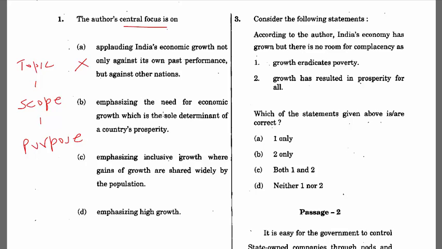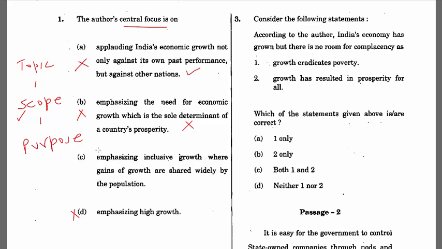Emphasizing the need for economic growth, which is the sole determinant of a country's prosperity. Now this statement itself is also wrong, and so obviously it is not the answer choice. As you can see, this statement itself was correct, but it is not the answer to this particular question. Now let's go to the D choice first. Emphasizing high growth. Now that is again not the correct answer choice. Now read this: emphasizing inclusive growth where gains of growth are shared widely by the population. This is sort of between the scope and purpose that we define, but it is almost the scope of the passage. So this is the central focus.